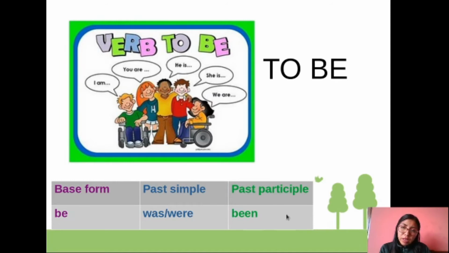Remember, in the perfect tenses, en los tiempos perfectos, vamos a utilizar el past participle, and we have already other forms. For example, in passive voice, en la voz pasiva también podemos utilizar esto. Okay? We are going to check the next.